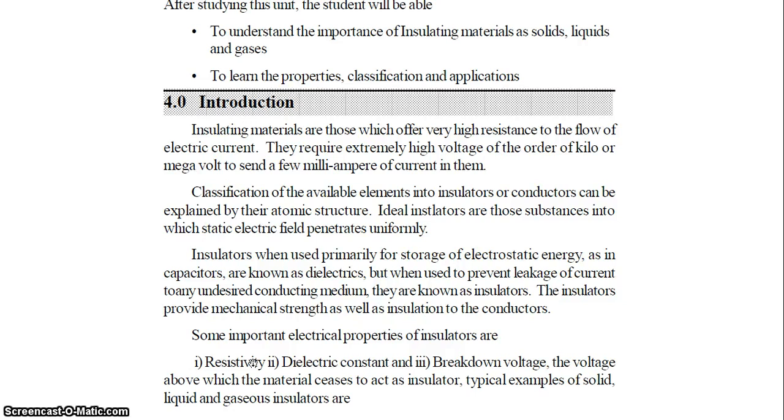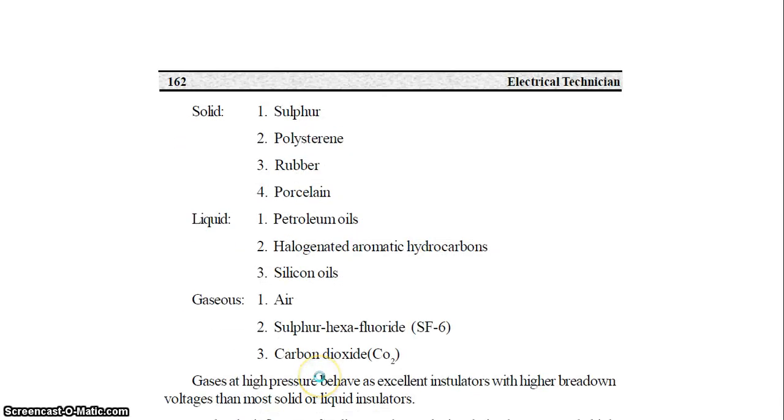Examples of materials where breakdown voltage occurs are solid, liquid and gaseous insulating materials. Examples of solid material are sulfur, polystyrene, rubber and porcelain.